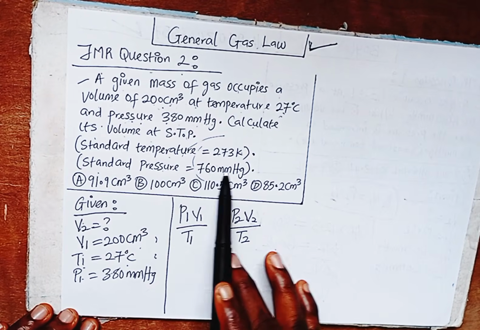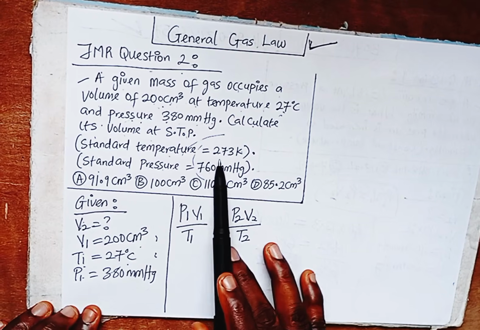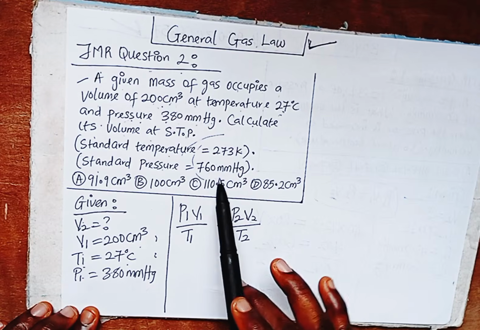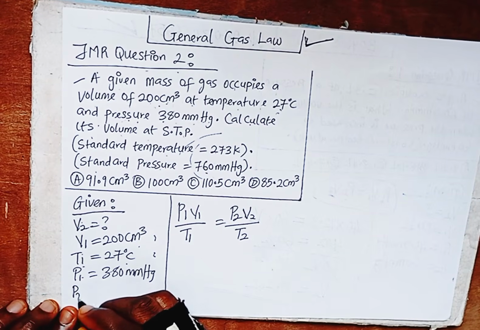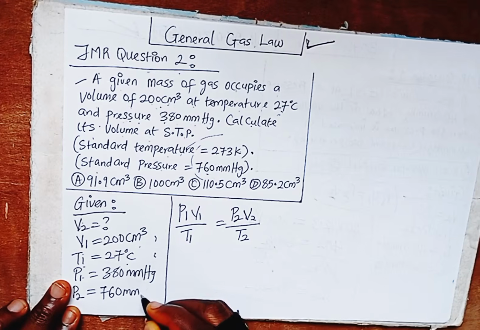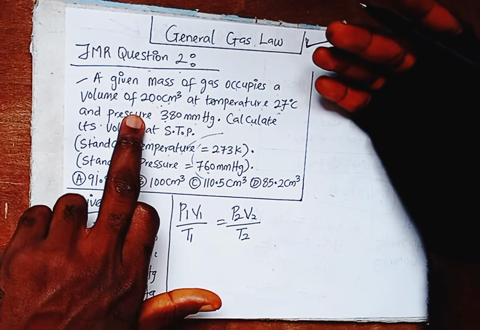And here they said at STP, meaning this pressure. Can you see the pressure? This is the standard pressure. So this standard pressure is now going to be our P2, because it's standard pressure. P2 is equal to 760 millimeters of mercury. So they gave us two pressures: pressure 1 and standard pressure.